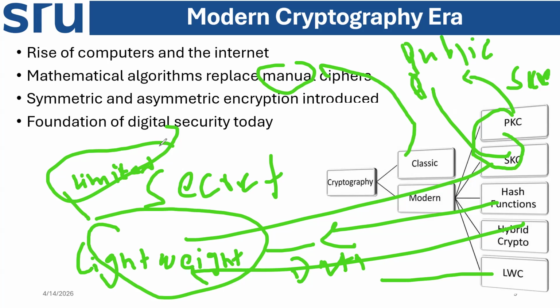So public key based, secret key based, hash function based, that's kind of fingerprinting, and hybrid crypto, which is public key and private key used together. That means using the public key for key distribution with the efficiency of the symmetric key for encrypting larger messages. So using symmetric and asymmetric together, that's a hybrid. Public key is asymmetric, secret key is symmetric, hash functions are fingerprinting, like SHA-256. Hybrid is both together. LWC is very lightweight for smart cards with highly limited computational power, memory, and energy.